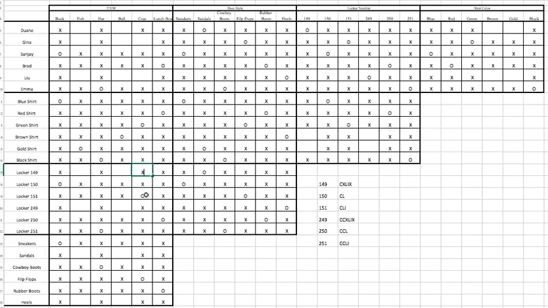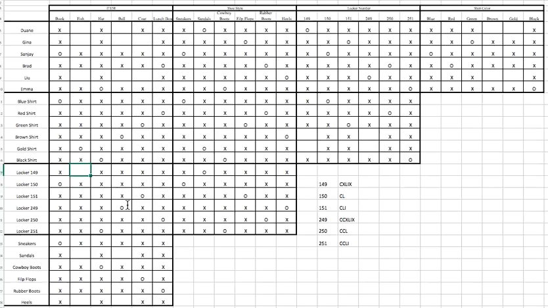And we can look then at, let's see, what do we need for 249? So 249, we know is the heels, and we know it's the brown shirt, and the brown shirt is the ball. So this has to be the ball. And so we put X's here and here.